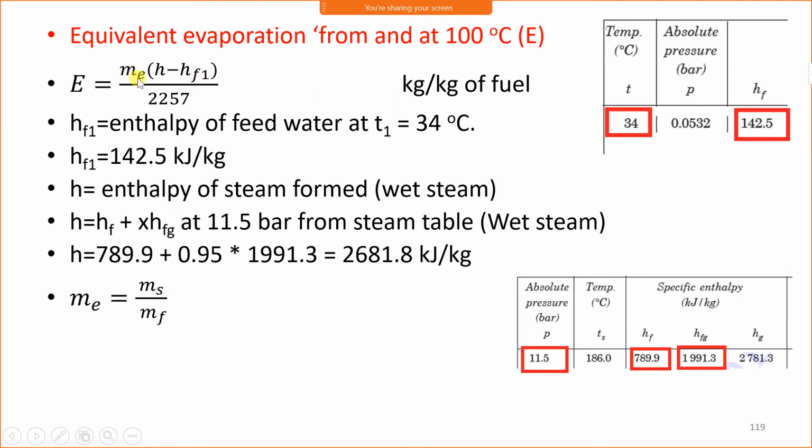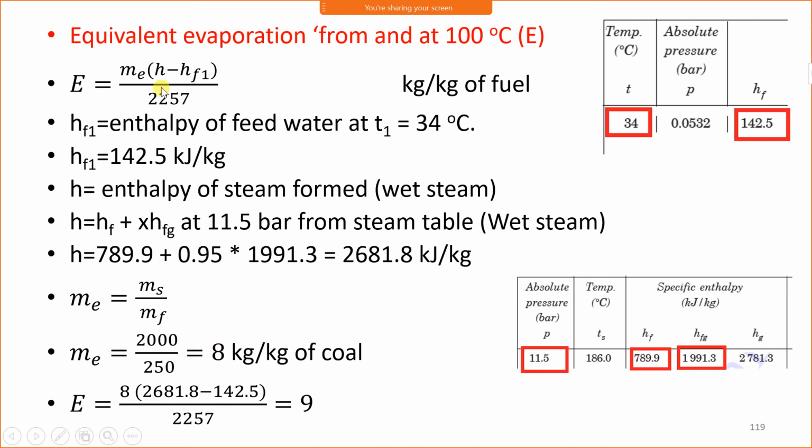Only remaining is me. Now what is the formula of me? me is the ratio of mass of steam to the mass of fuel. Mass of steam is given 2000 kg. Mass of fuel is given 250 kg. Therefore me is 8. Now we will put these values in this equation and we will get E is equal to 9. We got equivalent evaporation as 9.